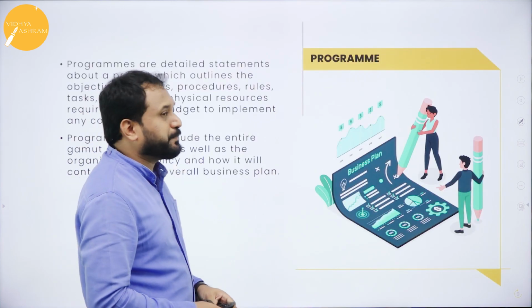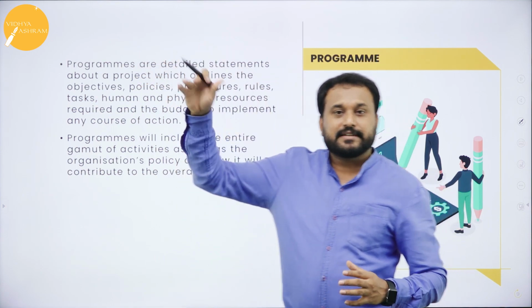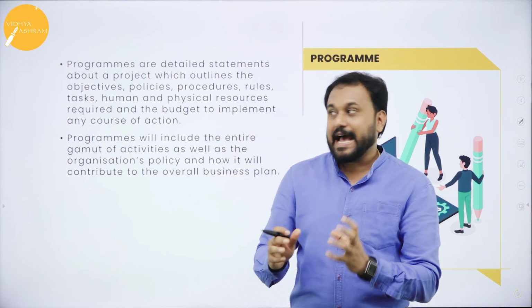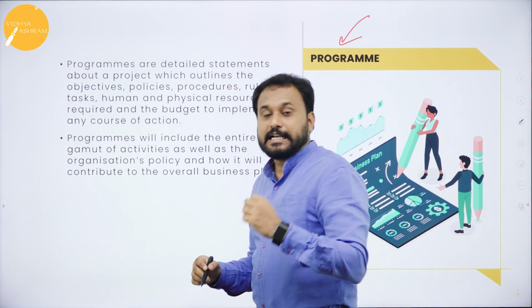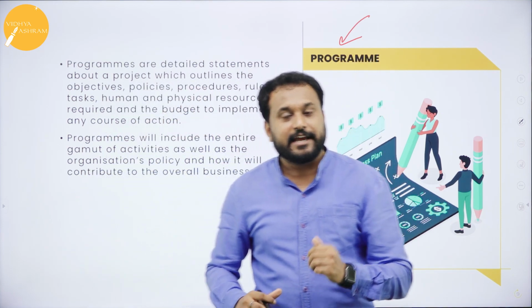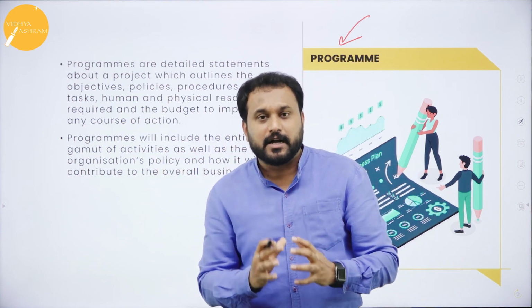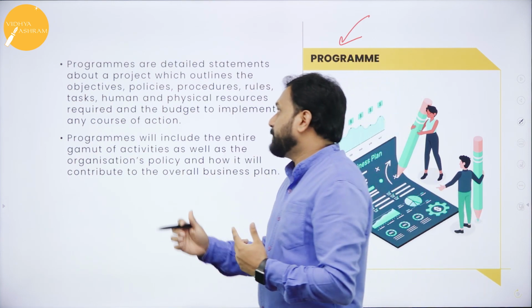Next we have the program. Here, whatever you have heard about objective, strategy, policy, all those things, everything is actually maintained by the program. It collects everything from the objective till the budget. This is actually the real type of plan. Programs are the real type of plan. What exactly are programs?